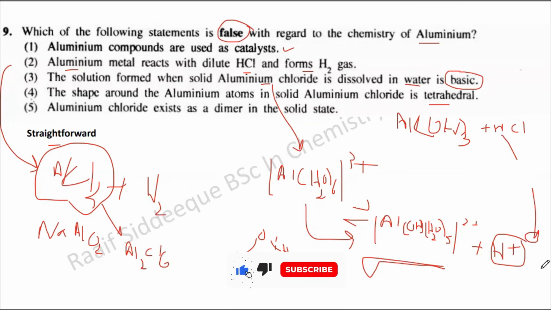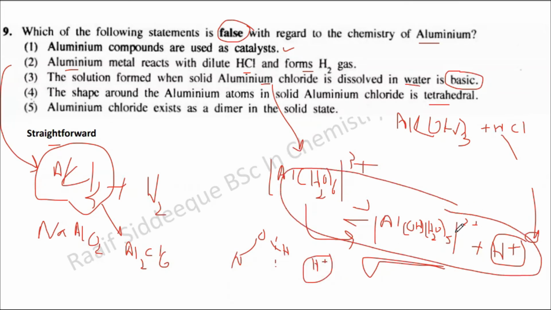This is the main equilibrium present in the solution. This is very poor in water. You can make aluminium hydroxide dominant only under a slightly basic condition, because then HCl will be removed and more aluminium hydroxide will be there.